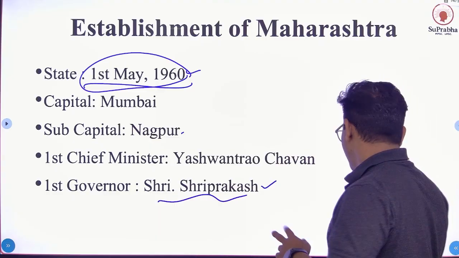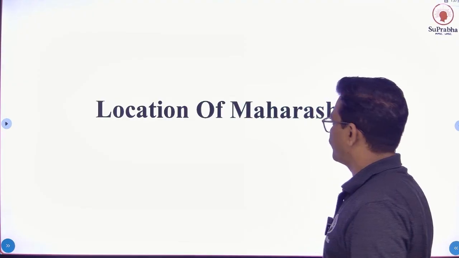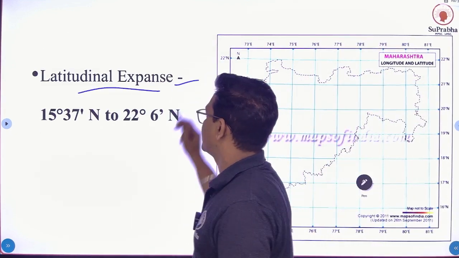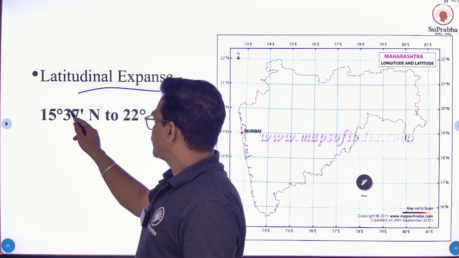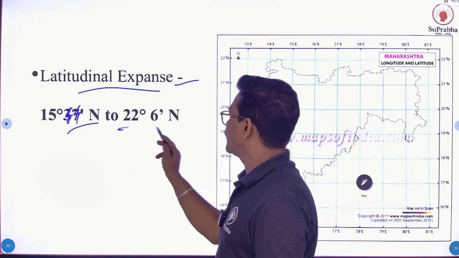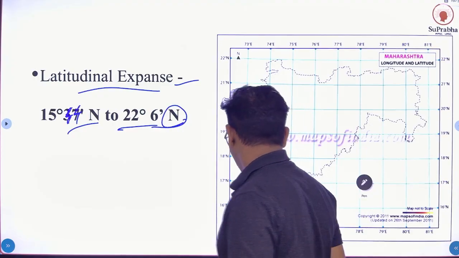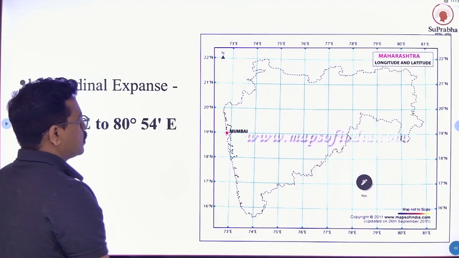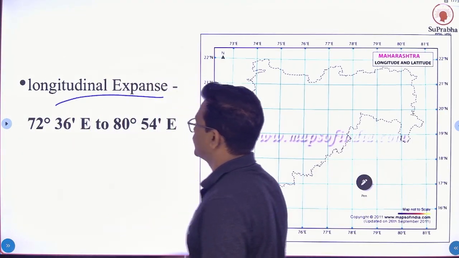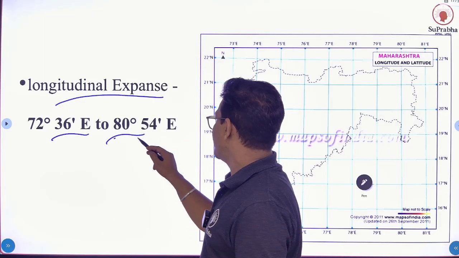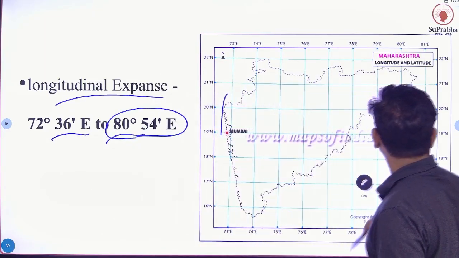Okay, so next, location of Maharashtra. Where is Maharashtra located as compared to India? Okay, so first we see latitudinal expanse. 15 degree 44 minutes north to 22 degree 6 minutes north. From here to here, this is the latitudinal expanse. Okay, so next, longitudinal expanse. 72 degree 36 minutes east to 80 degree 54 minutes east. Okay, from here to here.